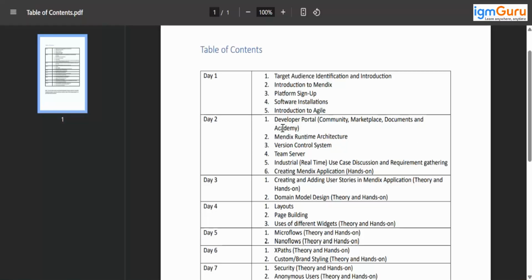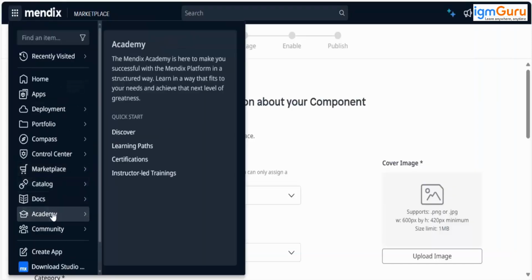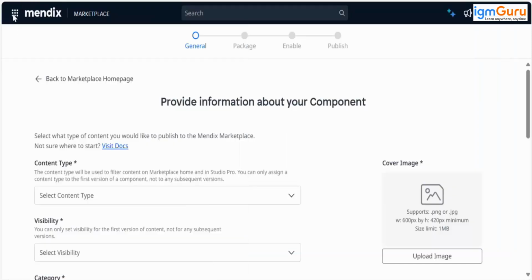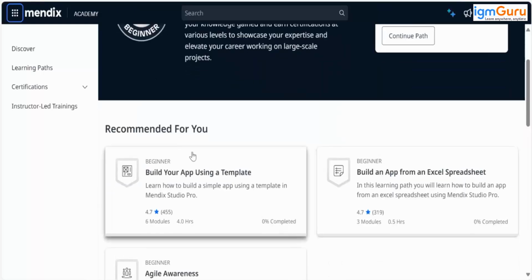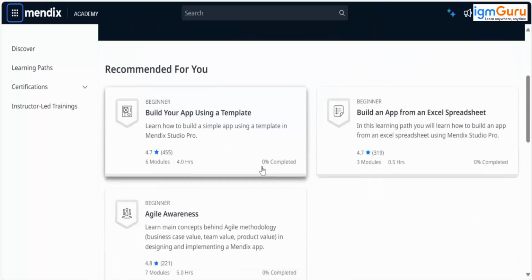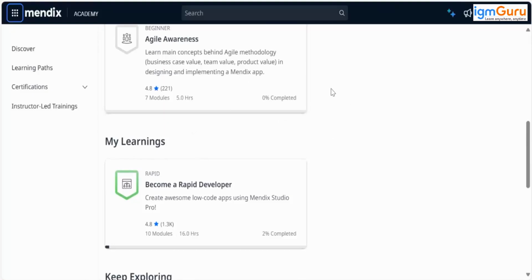Okay, then last one is Academy. You already know Academy is a place where we have different learning paths available. They tried their best to explain the topics with the screenshots and detailed information. Here we have beginner level, then rapid level, intermediate, advanced, and expert level topics. Okay, so this is about these learning paths and everything.